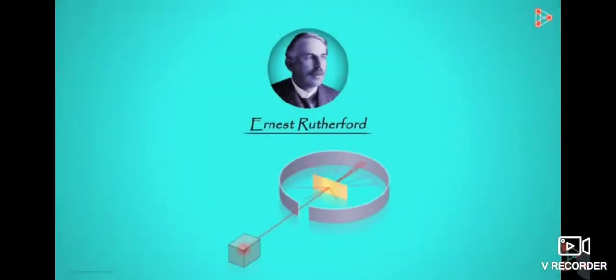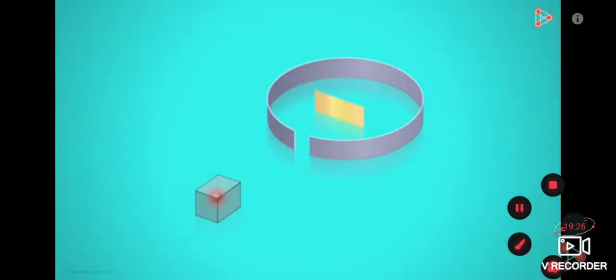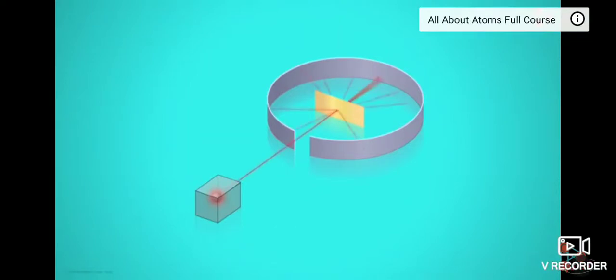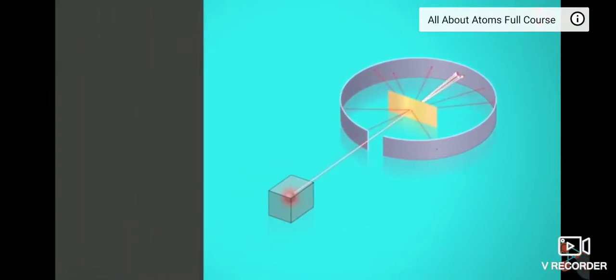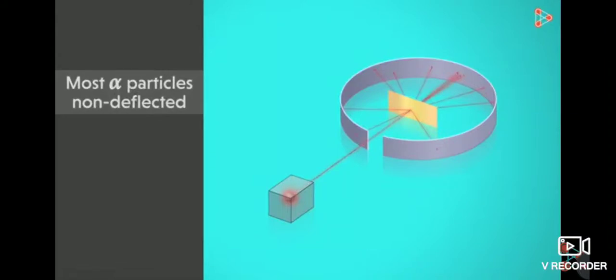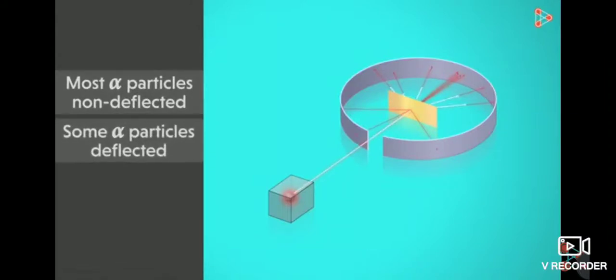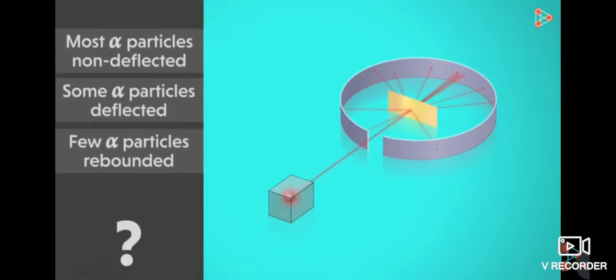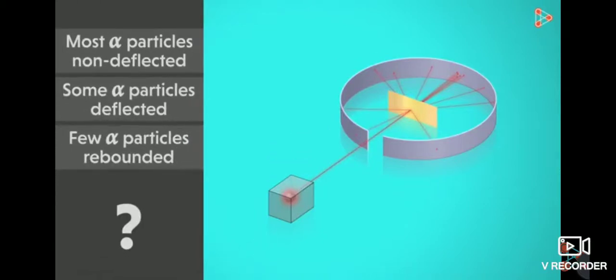The gold foil experiment gave him interesting results. What results did he get, by the way? Let me recall them for you. He found that most of the fast-moving alpha particles passed straight through the foil and hit the detector. However, some particles got deflected by small angles. And lastly, to his astonishment, few alpha particles also rebounded. Now, how can this be possible? Means came back. These three observations made Rutherford think that the plum pudding model is not really correct.